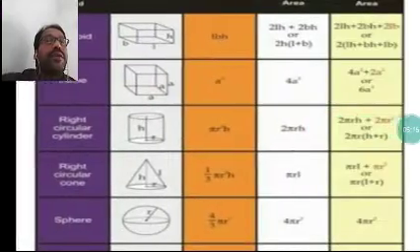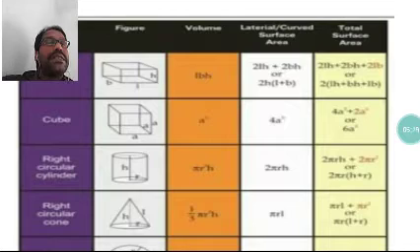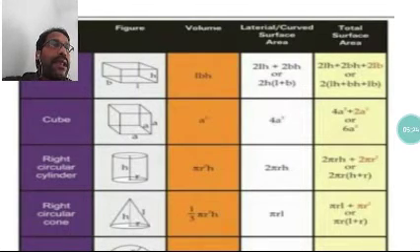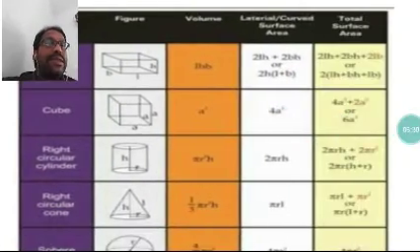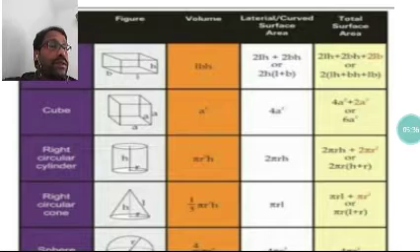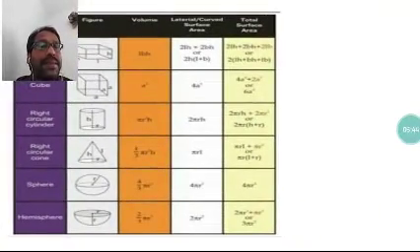For cuboids, the volume is given. See, the first, orange, is your volume, white is your lateral or curved surface area, and the yellow one is the total surface area. So everything is given here. You may see this cuboid is also given. Its volume is given as L into B into H. Its lateral surface area is given as 2 into H into (L plus B). Its total surface area is also given here. So everything is given, you can just see this here.